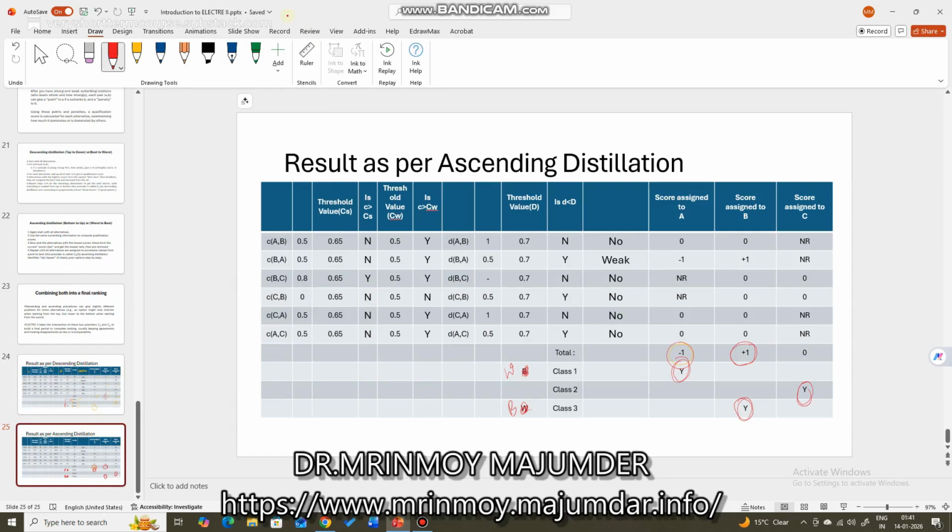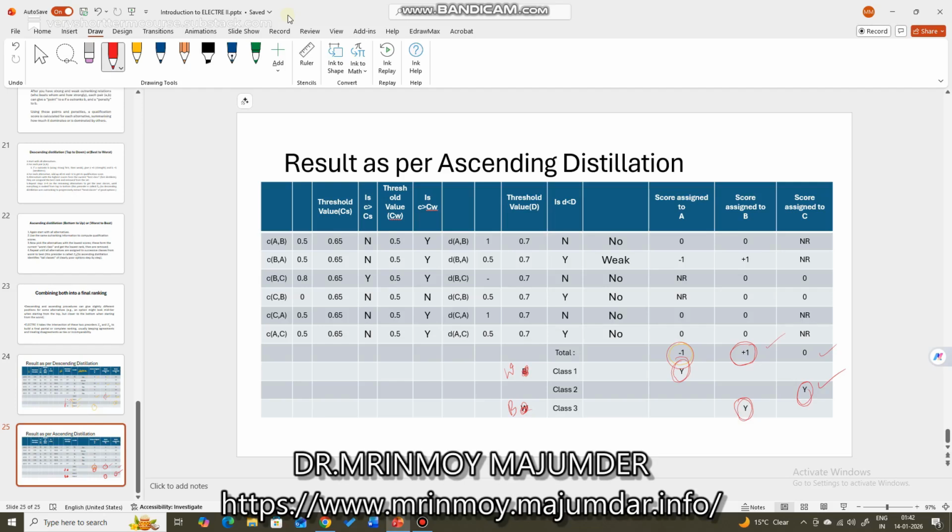Then next, a little better than A is C, with zero score, and the best here with respect to score is B. But here, as per the rule, class 1 will be assigned to the very worst alternative A, and class 3 will receive the best alternative.